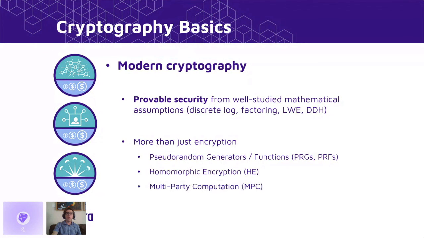We can also do what's called a multi-party computation. So this is something I study, where a large number of mutually distrustful parties each hold some private piece of data, and they want to learn some function on that combined data. But nobody is willing to share their data with any of their peers. And so with multi-party computation techniques, we can actually guarantee that everybody can learn the output of the function, and nobody will learn anything more than the output of the function, in particular, anything about anybody else's inputs.